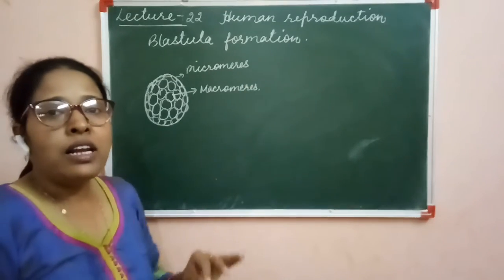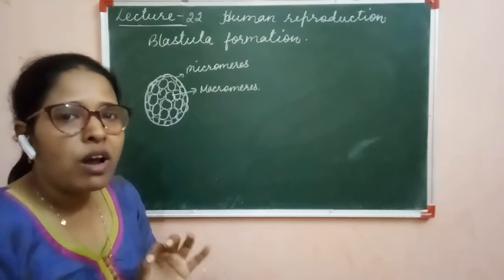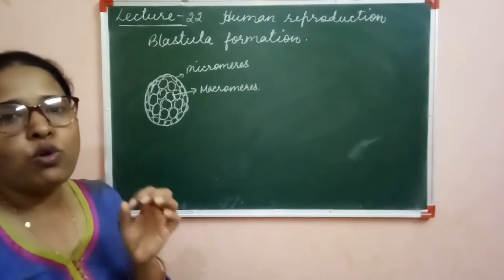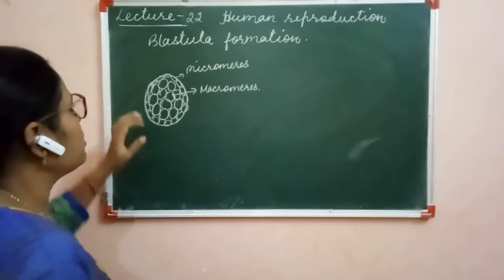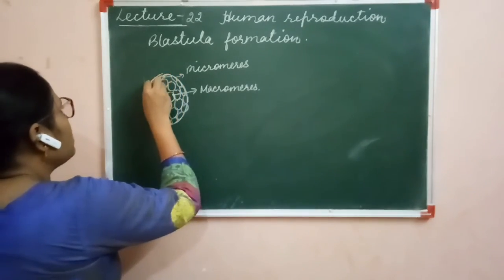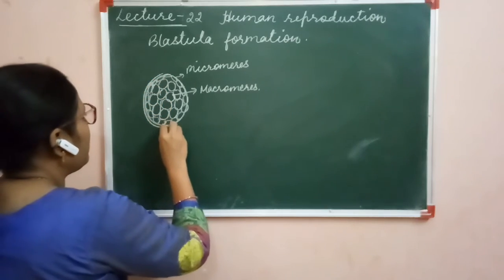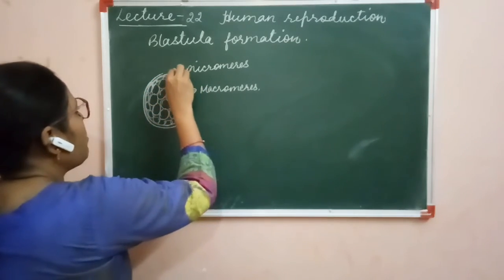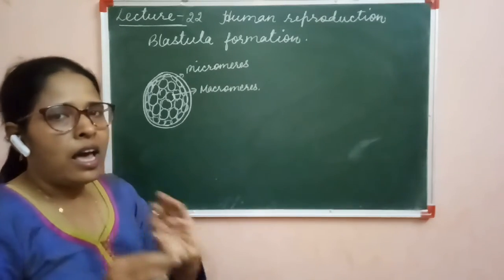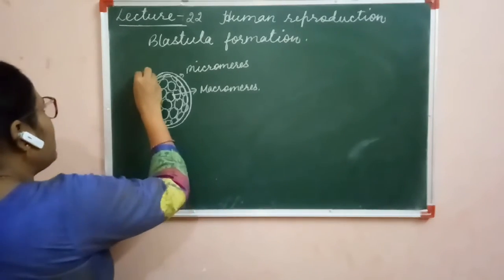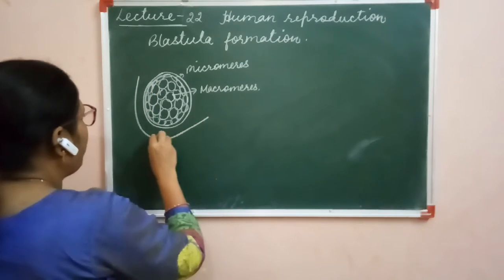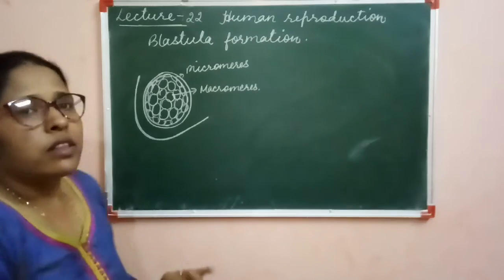And we know that at morulation, when the morula formation takes place, the corona radiata of the zygote will disappear. Here the corona radiata has been lost, but the zona pellucida is still present, intact with it. This is the wall of the endometrium.